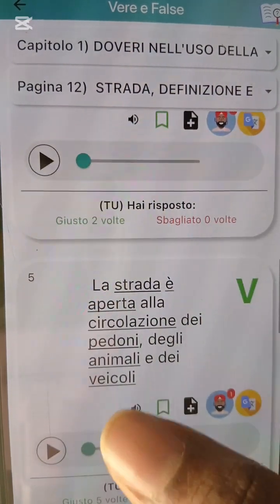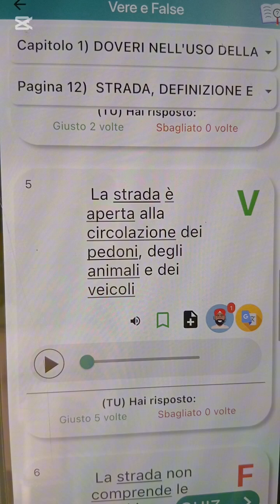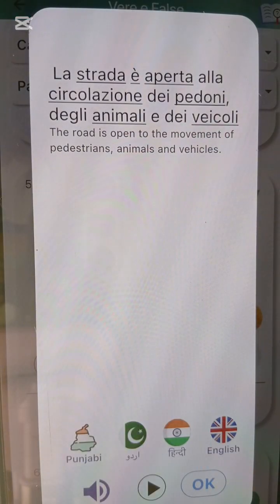La strada è aperta alla circolazione dei pedoni, degli animali e dei veicoli. The road is open for the circulation of what? Pedestrians, animals and what? Vehicles. So pedestrians can transit, animals can transit and vehicles can what? Transit. So it is open for what? For all. Alright? So the road is open for what? All. He said the road is open to the movement of pedestrians, animals and what? Vehicles.